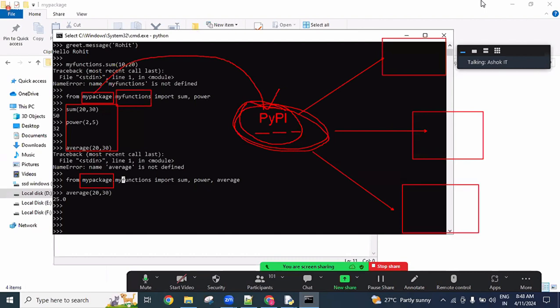For example, if I register this my package with the Python Package Index, then on your system using the pip command, you can download this my package. Inside it there are two modules and four functions, and whatever you want, you can use. Are all of you clear on this one?